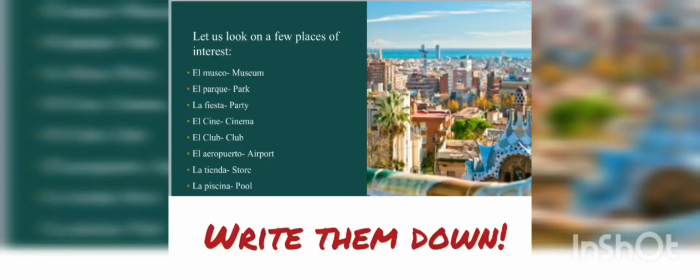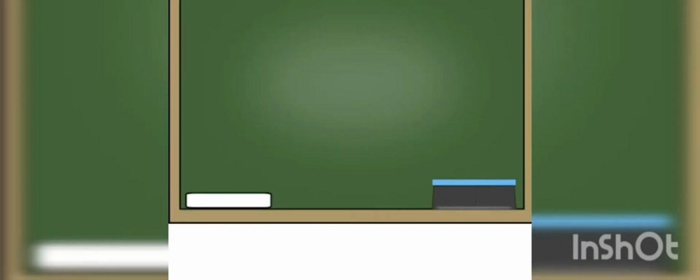El museo, el parque, la fiesta, el cine, el club, el aeropuerto, la tienda y la piscina. We have a few more. I hope that you're taking notes so far. El gimnasio, el hotel, el restaurante, la playa, el centro comercial, and la ciudad.